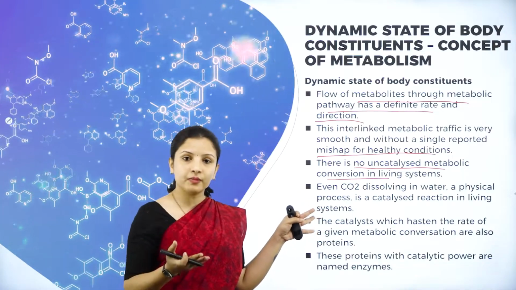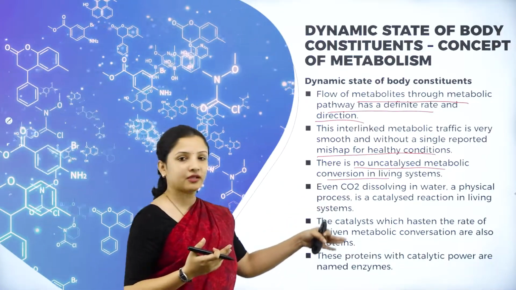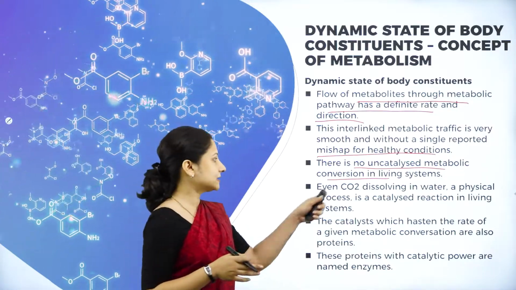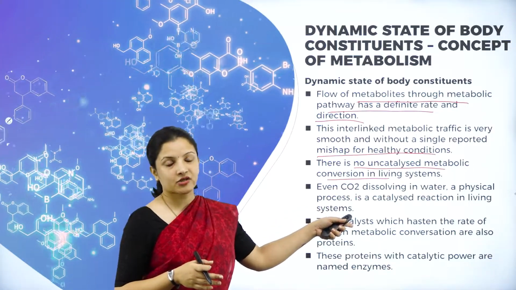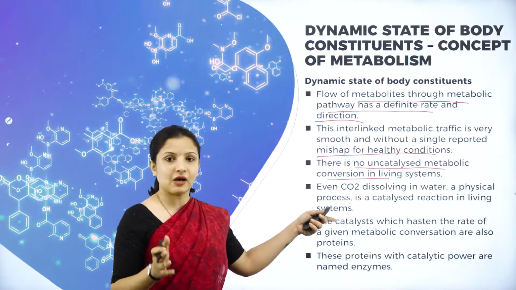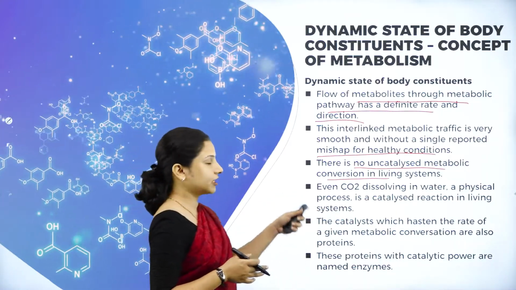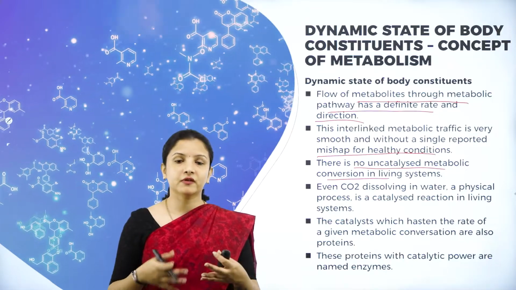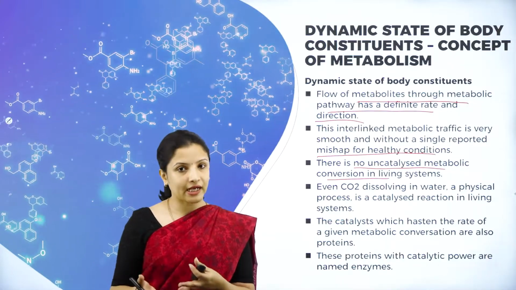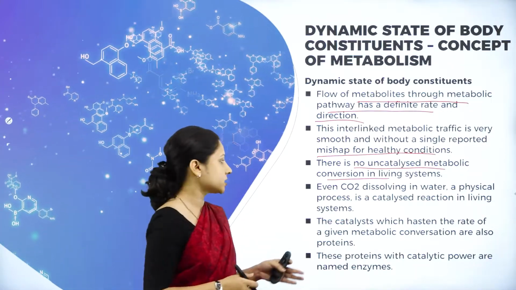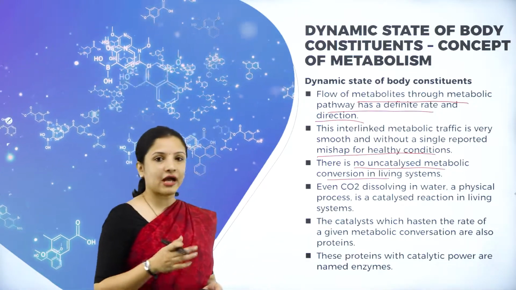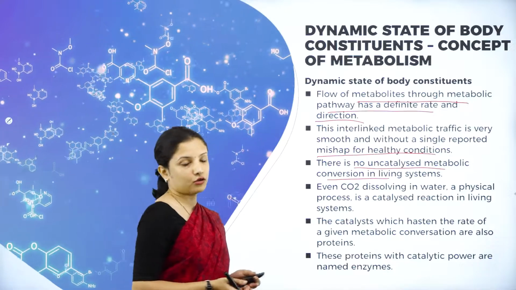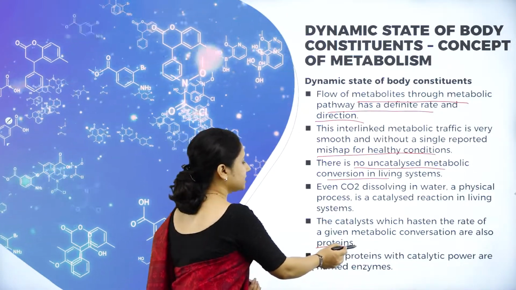That is why, be it a complex reaction or a simple reaction such as carbon dioxide dissolving in water, they are all catalyzed reactions. A catalyst is needed. For example, the enzymes are needed there. So metabolic pathways will not occur properly without the intervention of a catalyst. So the catalyst is very much needed there. And a catalyst which speeds the rate of a given metabolite conversion is also a protein. So proteins are also needed.